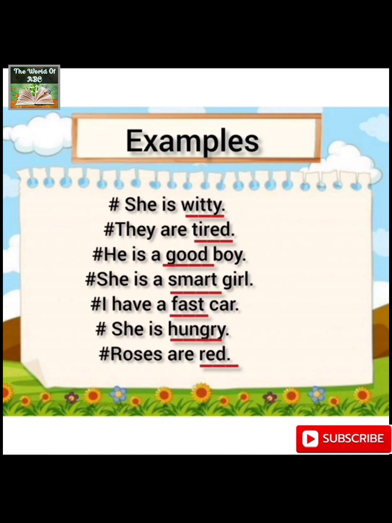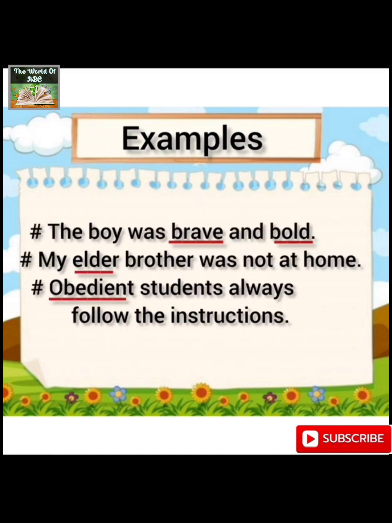She is a smart girl. I have a fast car. She is hungry. Roses are red. Red is the quality of the roses here. The boy was brave and bold. Now, brave and bold are the qualities of the boy. My elder brother was not at home. Obedient students always follow the instructions.